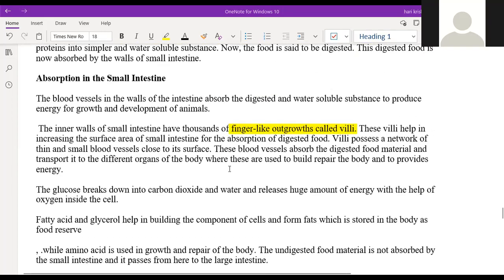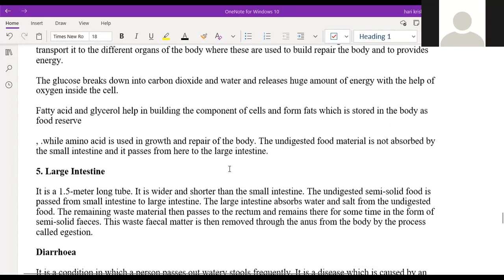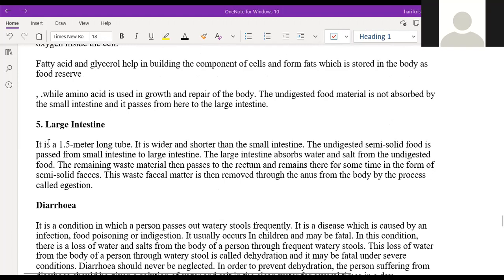So that is all about the small intestine. So next one is the large intestine. As we said, the large intestine is only a 1.5 meter long tube. Generally, it is mostly uncoiled. Because it surrounds the small intestine. It generally looks like a U shape. If you see the structure of the digestive system, it looks like a U shape.